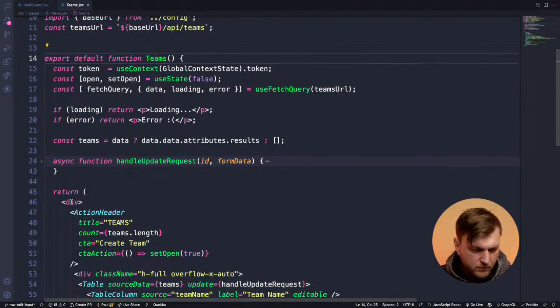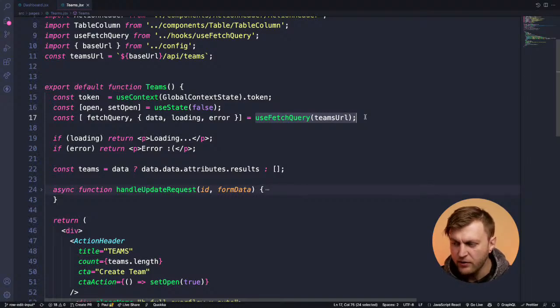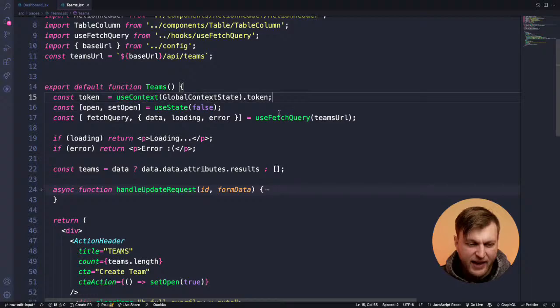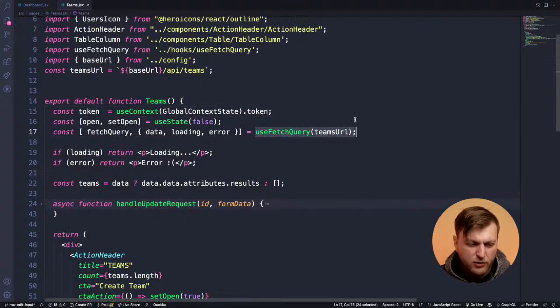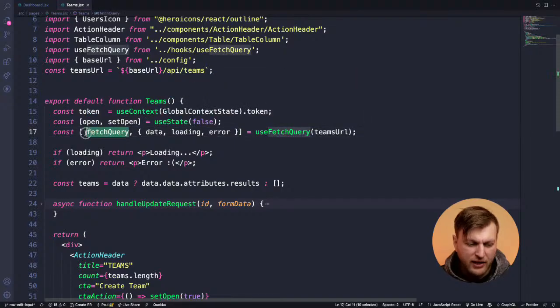For some of you guys, you're going to look at this and be like, what the hell is this? What is this, use fetch query? I don't understand. Where does that come from? Well, this is a custom hook that I wrote to help me get data, and I wrote it in a way where I could have a callback function that I could fire to get the data, and then I have access to the data, the loading, and error state.